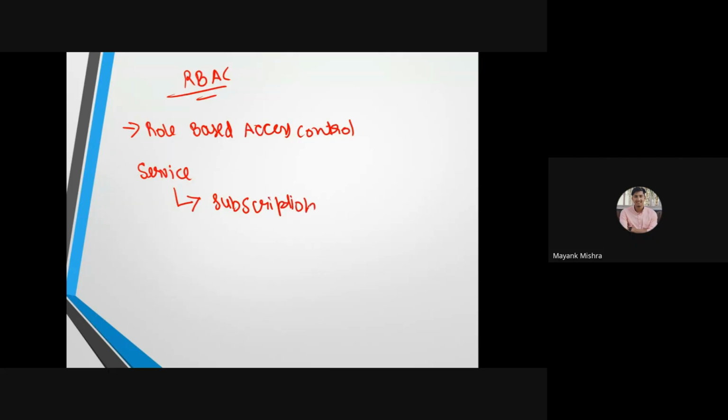There is a service named subscription, which is for our subscription plan. If we have our company's main account here, we would call it the root account, and it is an IAM role or an Active Directory user.